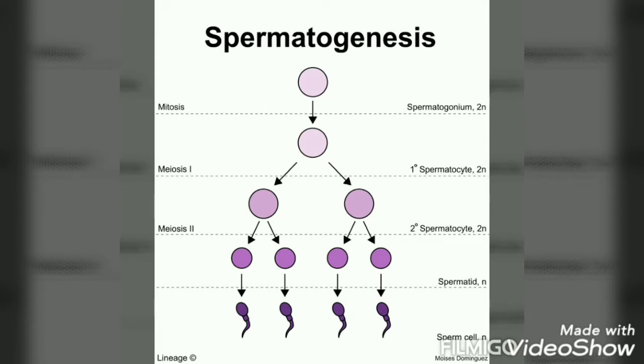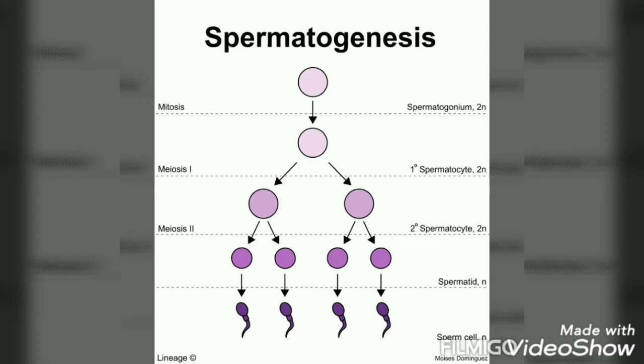Scrotum provides the low temperature required for spermatogenesis. Each testis has about 250 compartments called testicular lobules. Each lobule contains 1 to 3 seminiferous tubules. Seminiferous tubules are lined by male germ cells and Sertoli cells.